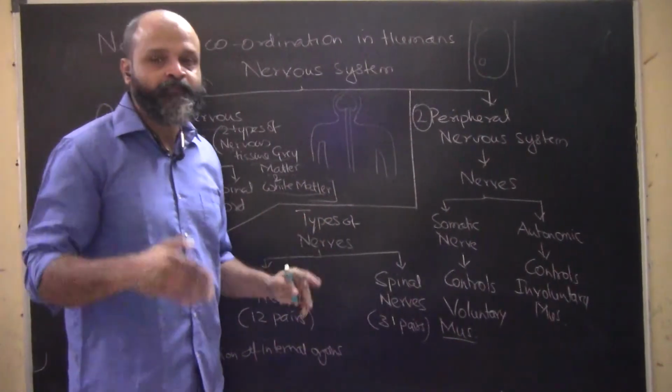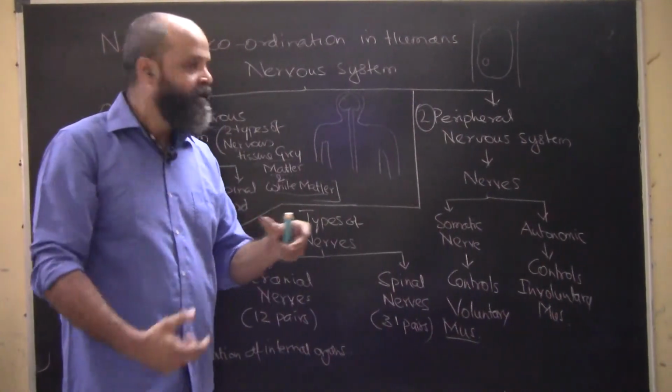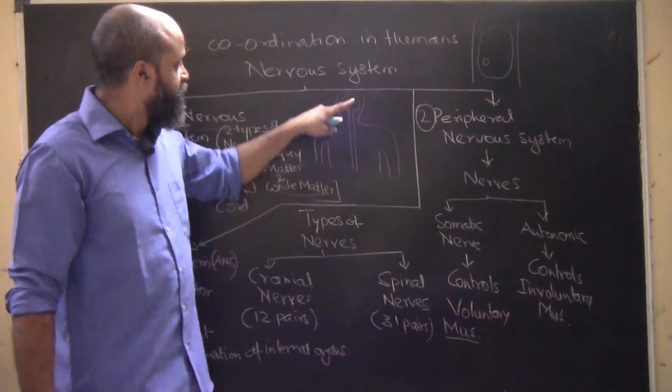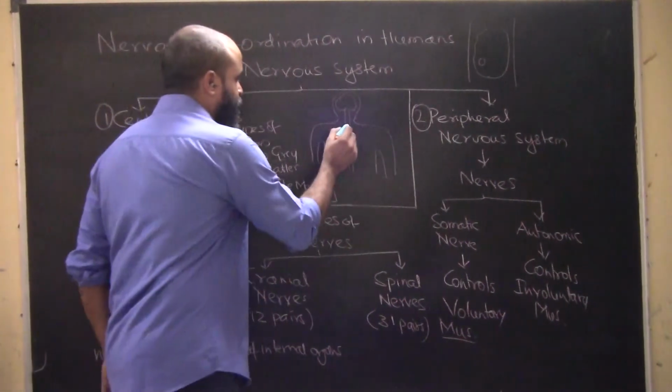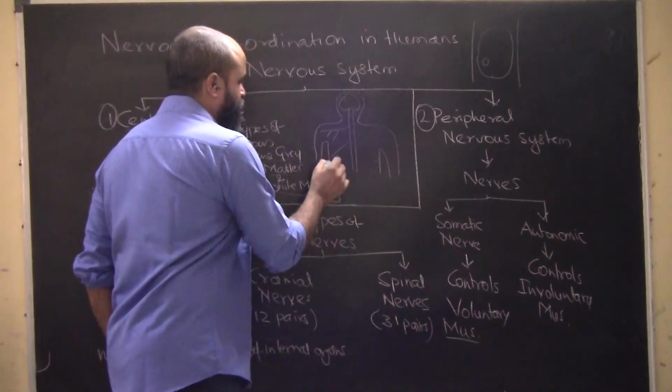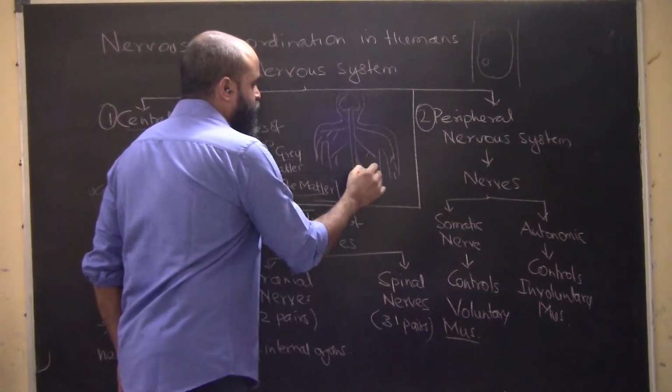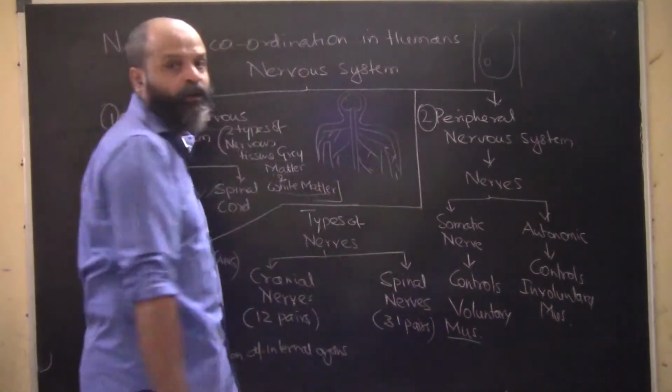However, it's not the same. The vertebral column basically protects the spinal cord that goes inside it. So the brain and the spinal cord, and then we have these nerves, which are pretty much spread out. These nerves all arise from the spinal cord and spread out throughout the body.